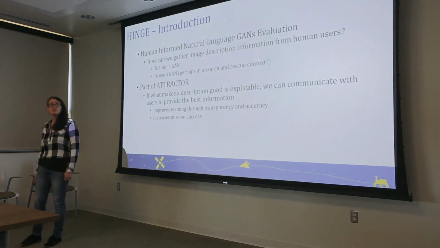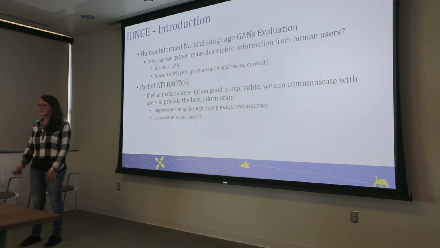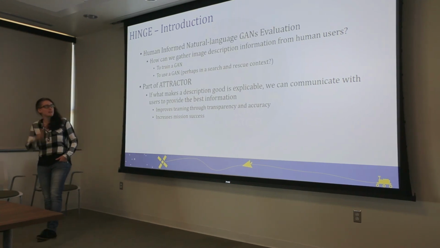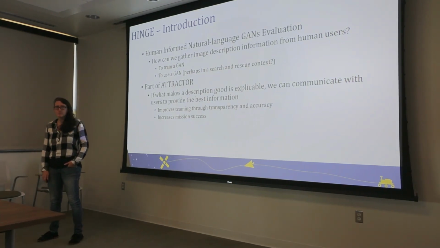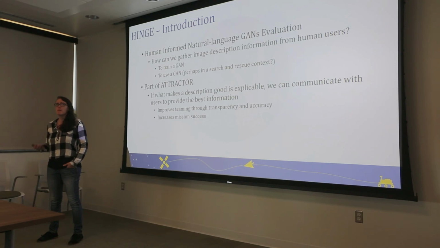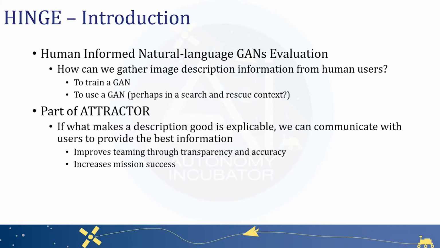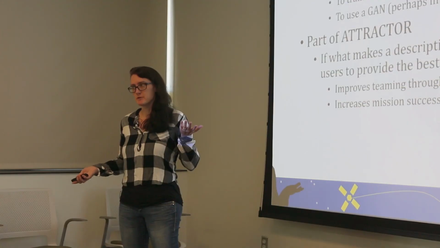So let me introduce you to the project that I spent most of my time working on. I joined the HMI, the Human-Machine Interaction team, working on the HINGE project, which is the Human-Informed Natural Language GANs Evaluation, which is basically trying to answer the question, how can we gather image description information from human users? How can we do this as best as possible? And how can we use that information to help train a GAN or to help get good results from a GAN?